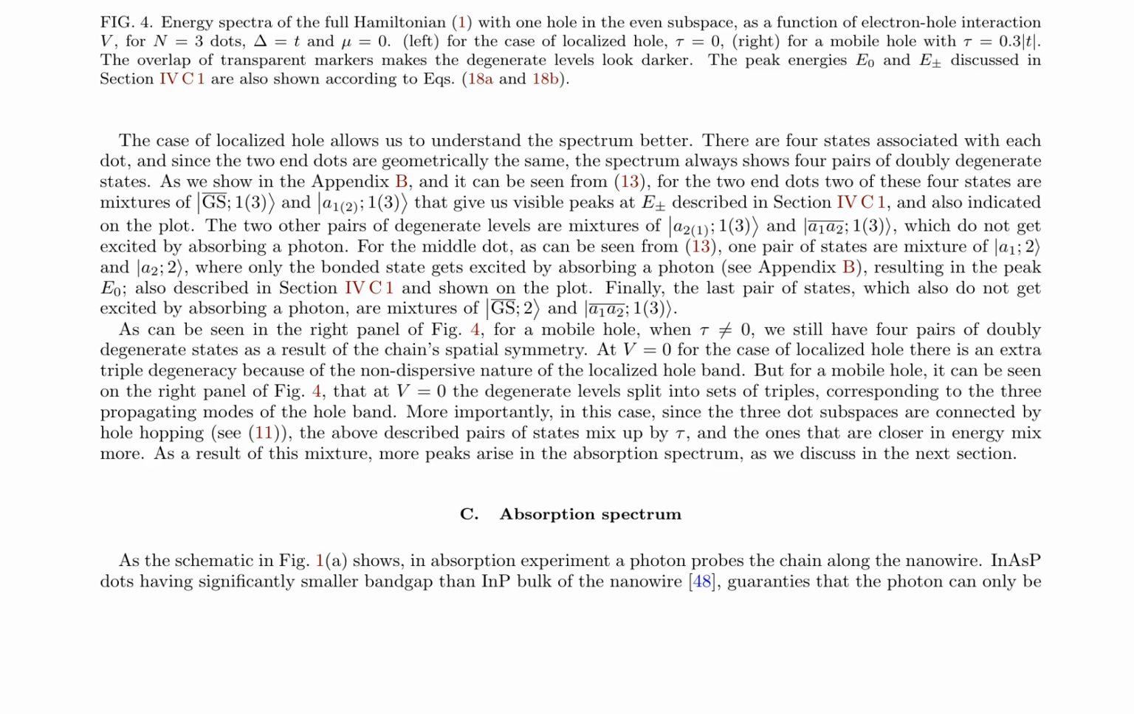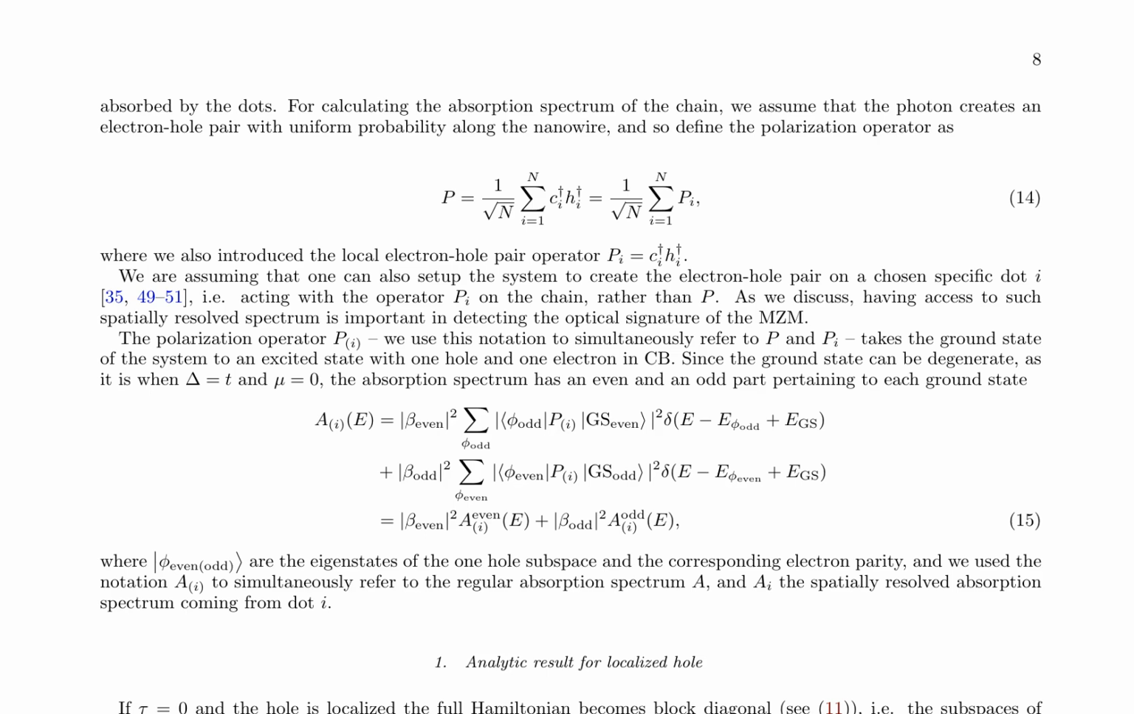The absorption spectrum is calculated using the polarization operator P, which creates an electron-hole pair with uniform probability along the nanowire. The operator P can be spatially resolved to create the electron-hole pair on a specific dot, allowing for detection of the optical signature of a Majorana Zero Mode, MZM. The absorption spectrum has even and odd parts, corresponding to each ground state.